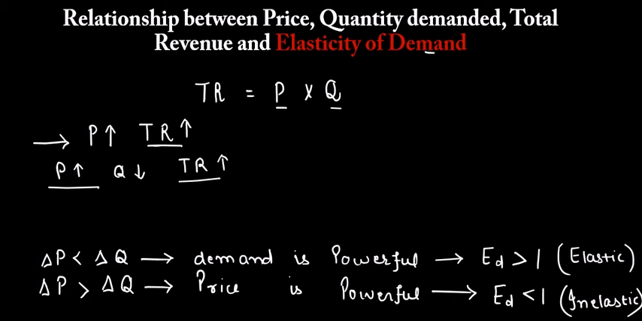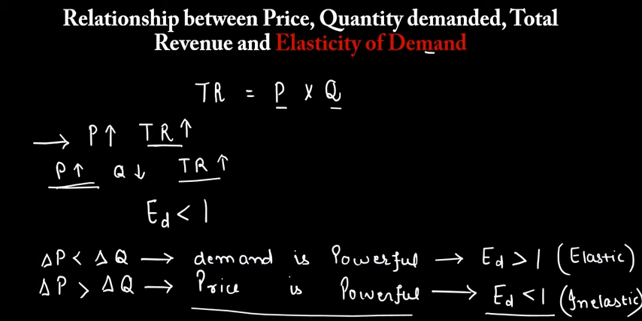That means in the same direction of the price change. So since total revenue is changing in the direction of price, it means the price is more powerful, which is the situation we know as inelastic demand. So in this case the elasticity of demand would be less than 1.